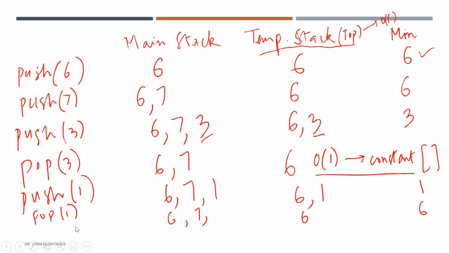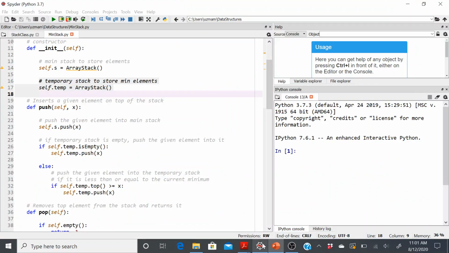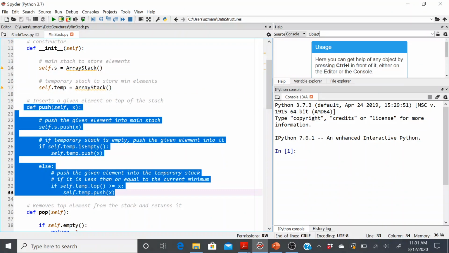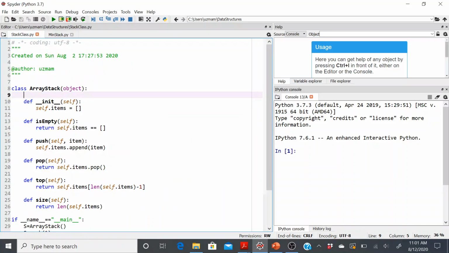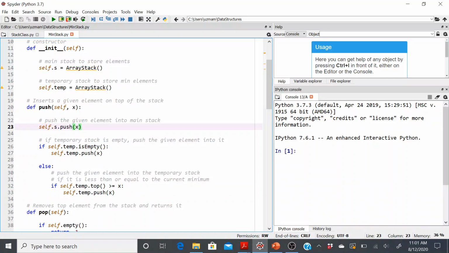Okay, so now we know the entire functionality and how the min is maintained in constant time. So let's go back to our code and see how this is implemented. The push is pretty clear, right? In push, all I'm doing is simply calling the push method from my array stack class that I created earlier. So this is for the main stack that I'm maintaining, right?